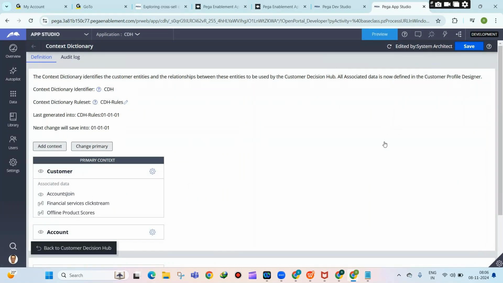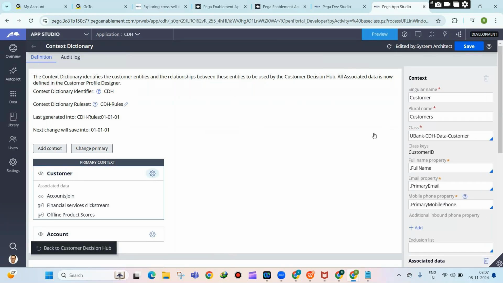When Pega Marketing is doing a promotion, it will automatically check this context dictionary. You just say send it to customers, then it will consider that customers is mapped to this table, so it takes the records in this table.